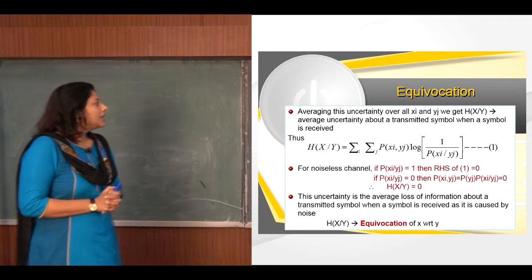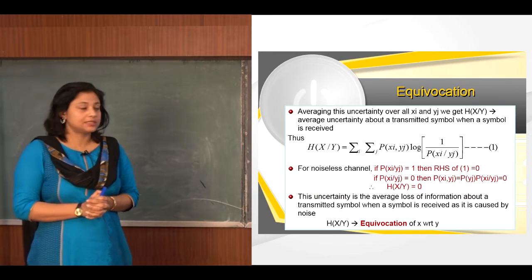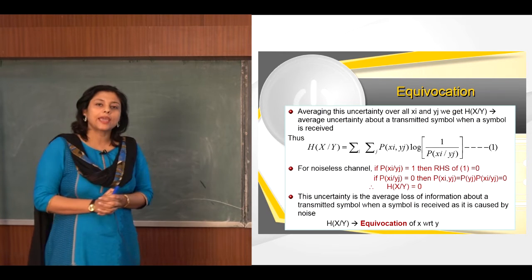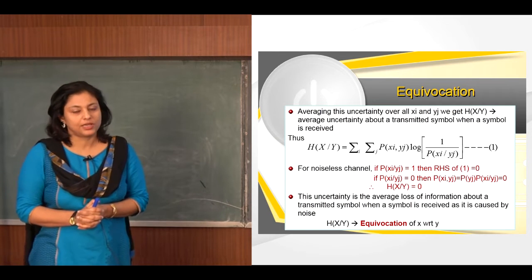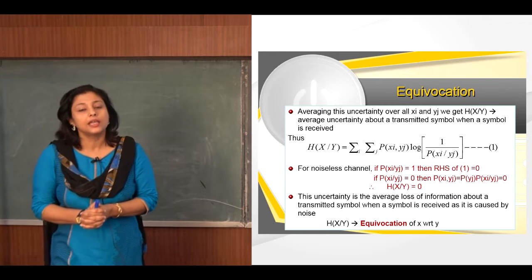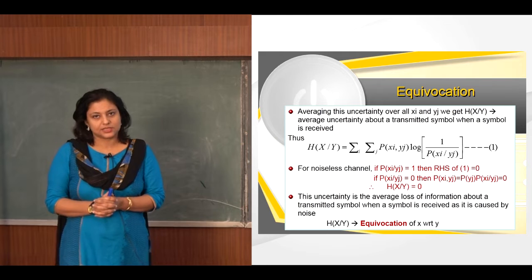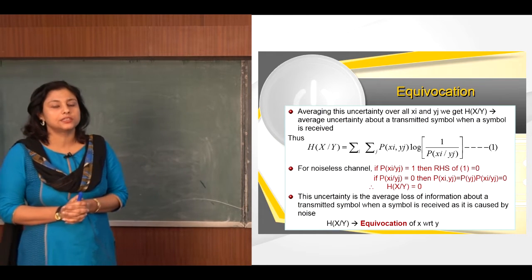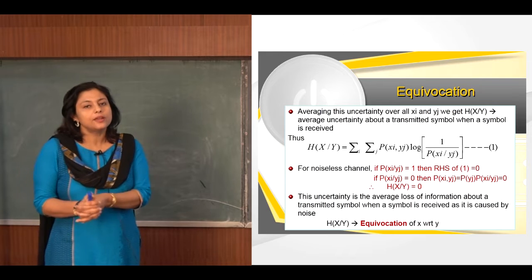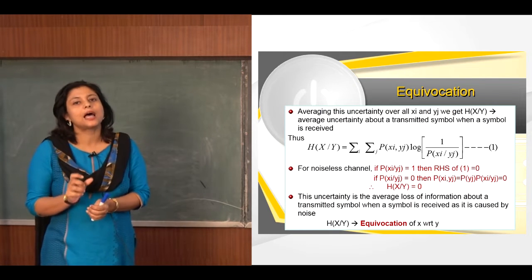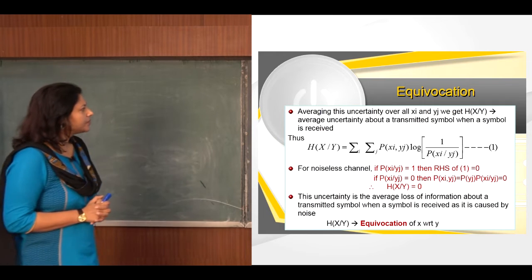Now if we average this uncertainty over all the xi's and yj's, we get H(X/Y), and as per previous discussion, H(X) was the entropy of the source X. Now H(X/Y) gives the entropy or uncertainty about X when yj is received. So this is the uncertainty or the noise.